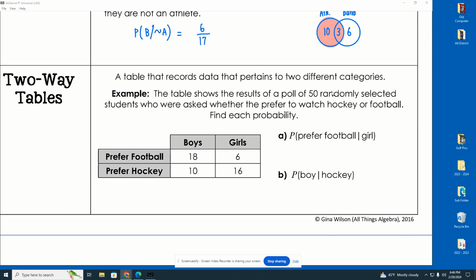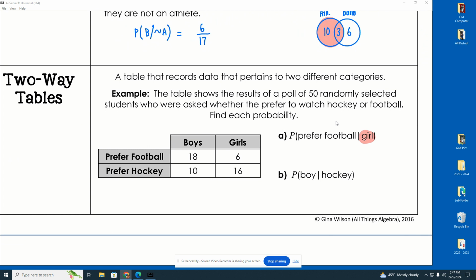But I want you to notice here it says you want to find the probability that you prefer football given that you are a girl. Okay, so we're finding those who are preferring football given that they're a girl. Here's what I want you guys to focus on: the given that.